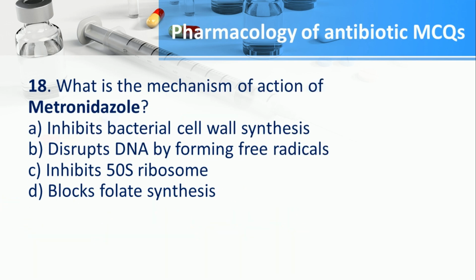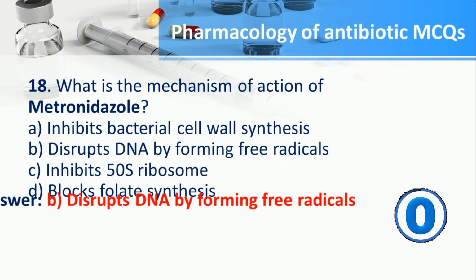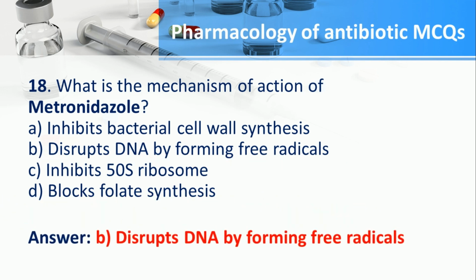Number 18. What is the mechanism of action of metronidazole? A. Inhibits bacterial cell wall synthesis. B. Disrupts DNA by forming free radicals. C. Inhibits 50S ribosome. D. Blocks folate synthesis. The answer is B. Disrupts DNA by forming free radicals.